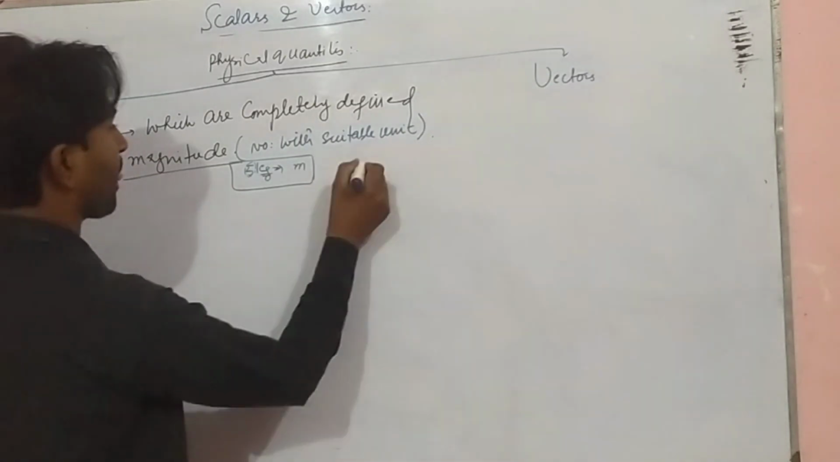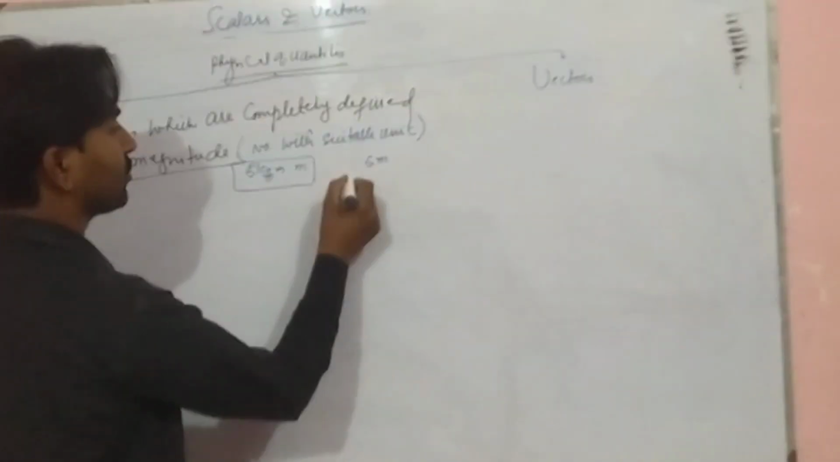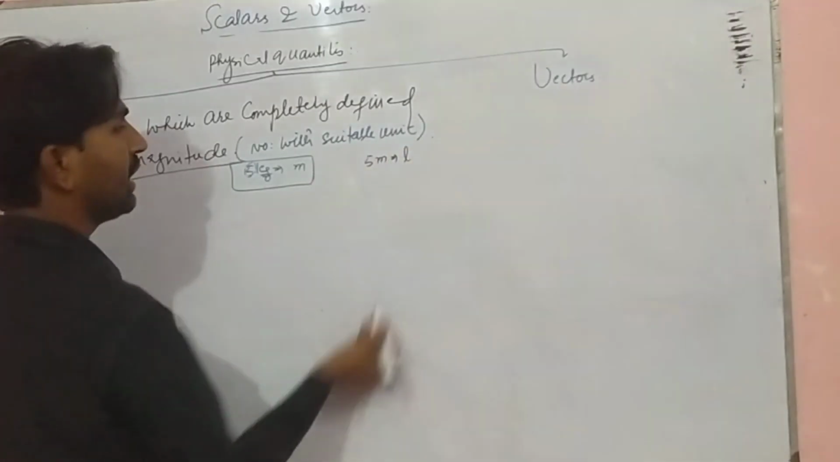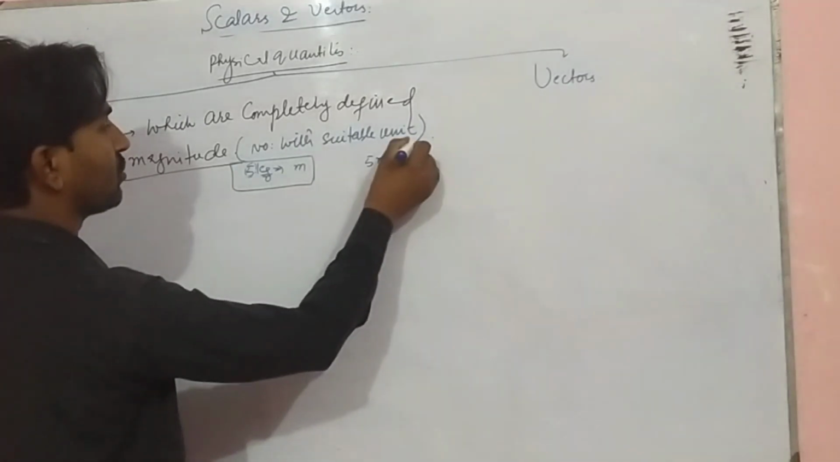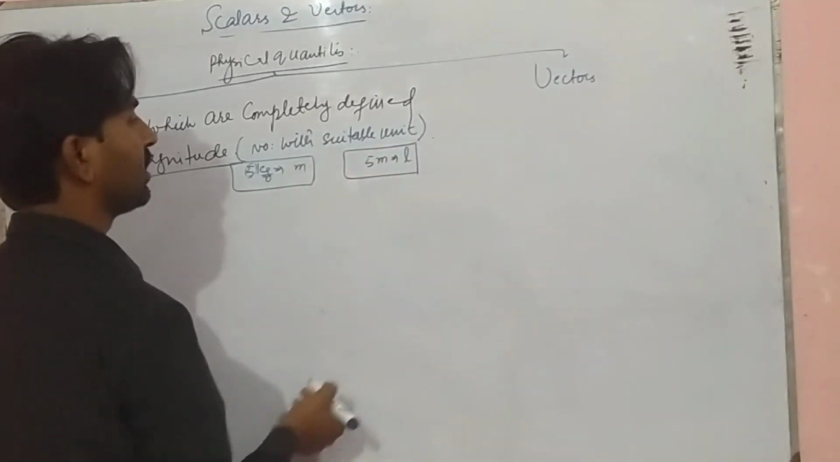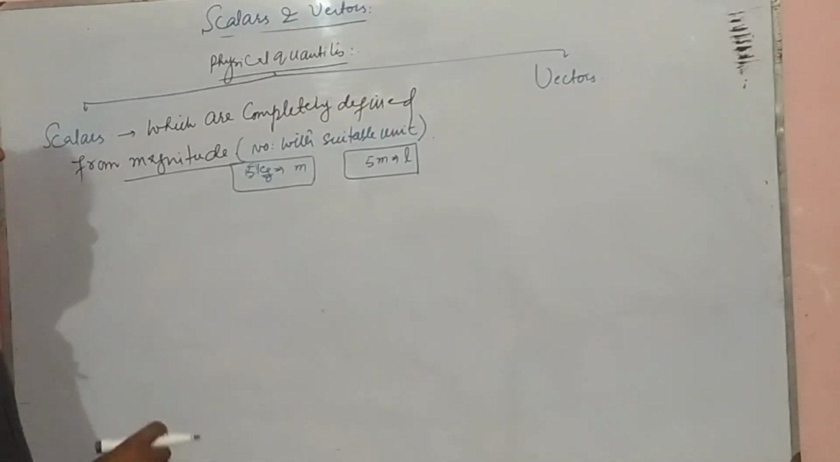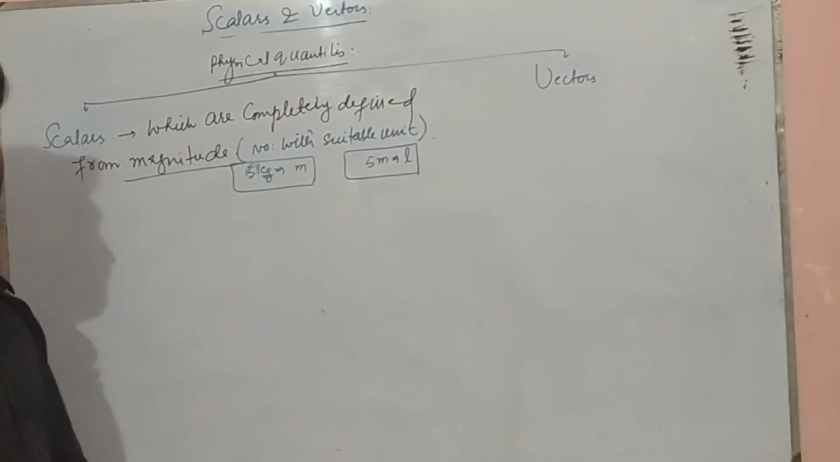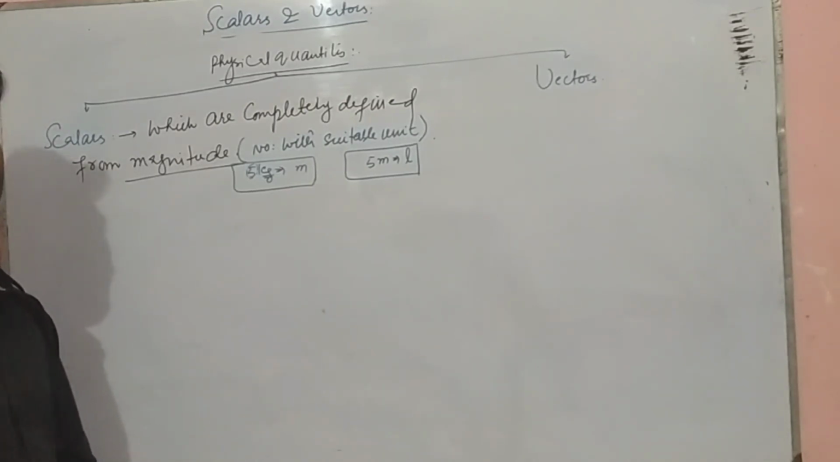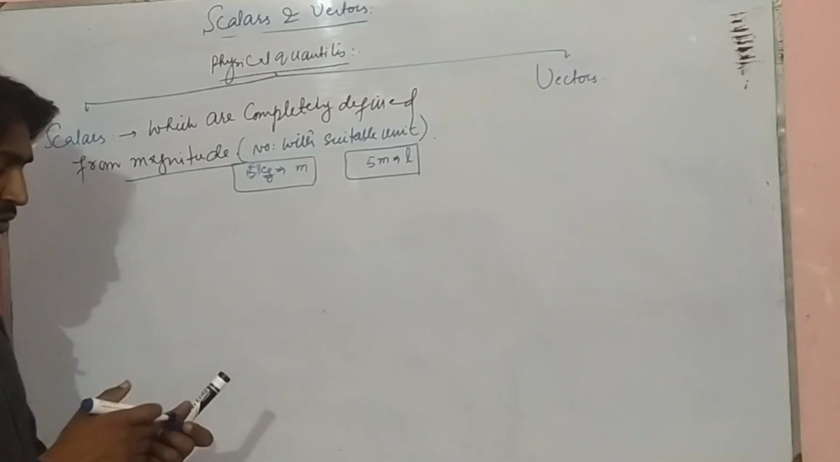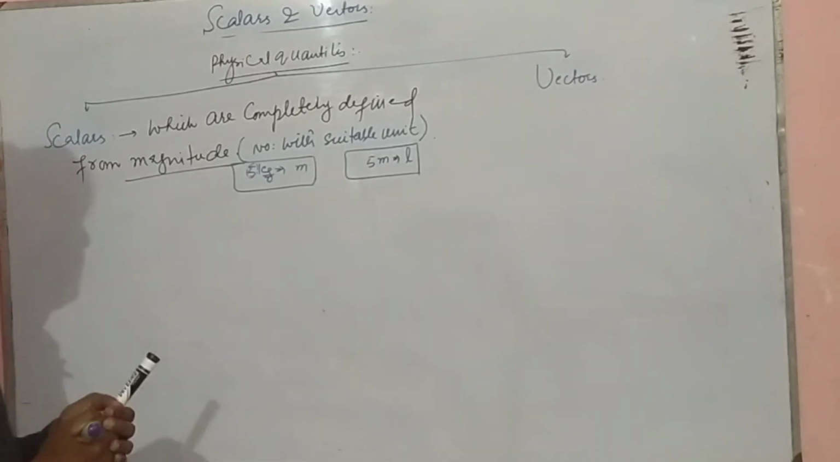Or let's say 5 meter. So 5 meter will be length. This is also a scalar because it does not need a direction. So scalars are those quantities which do not need a direction to define. These quantities are known as scalar quantities.